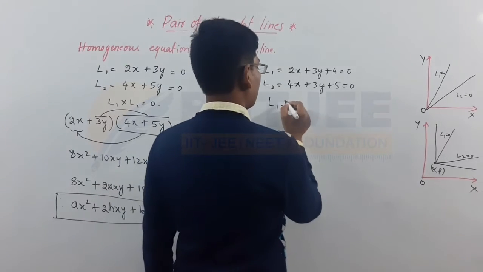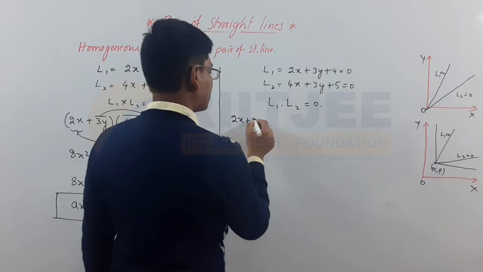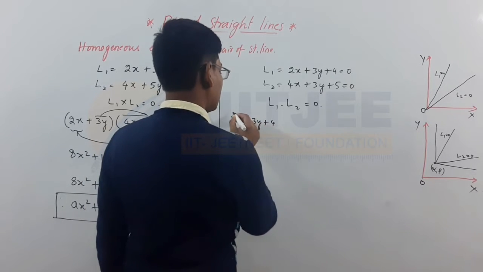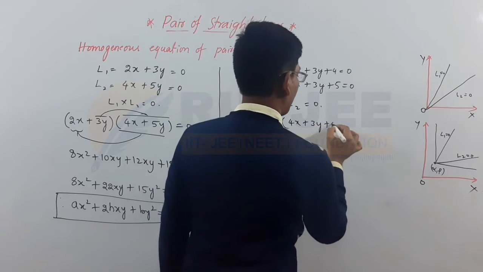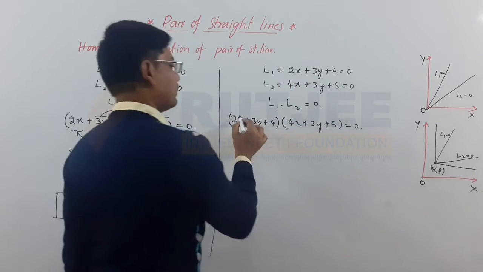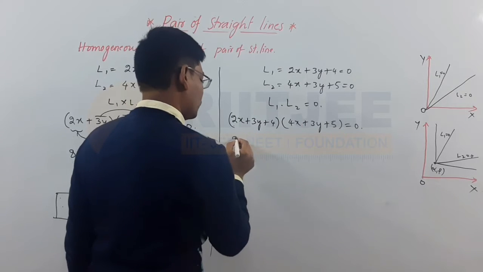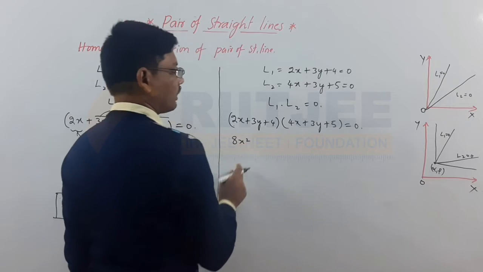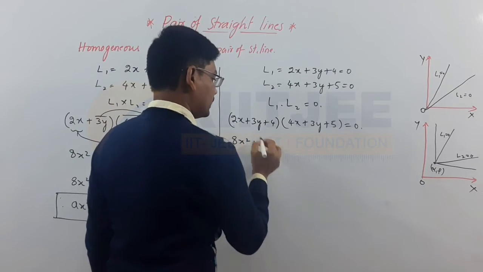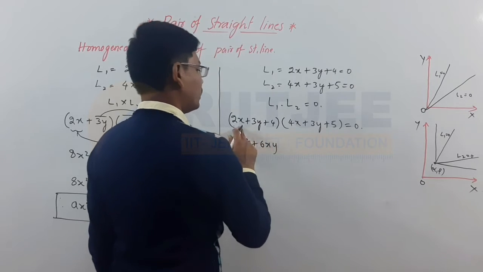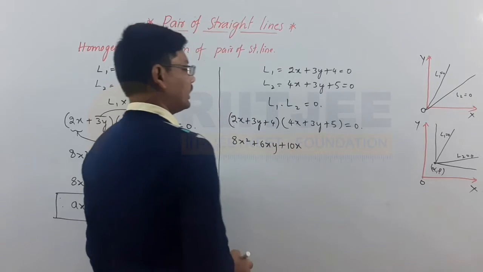Let's take L1 into L2 is equal to 0. Multiply 2x plus 3y plus 4 into 4x plus 3y plus 5 is equal to 0. 2x into 4x is 8x square, 2x into 3y is 6xy, and 2x into 5 is 10x.